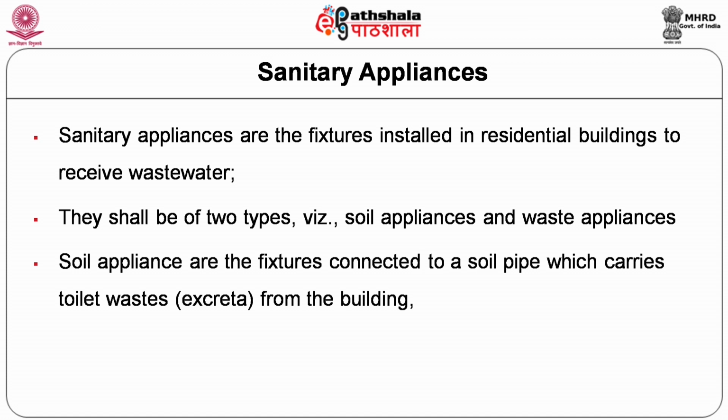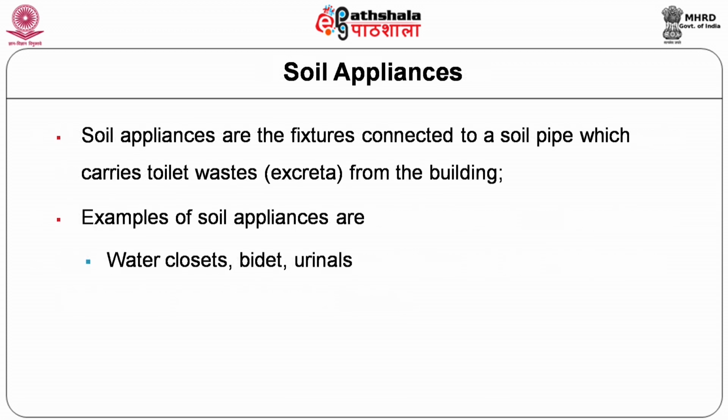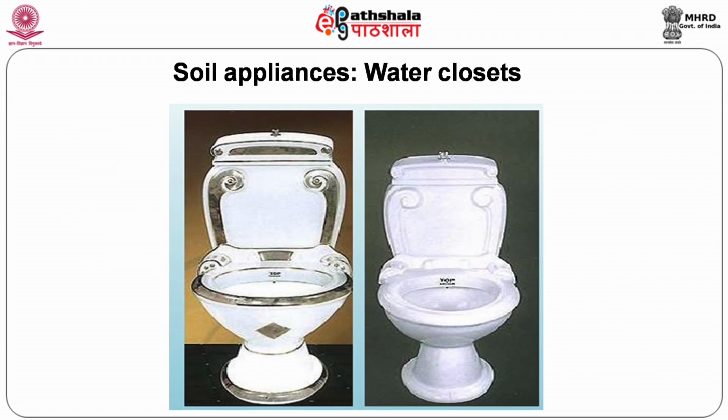They are of two types, namely the soil appliances and the waste appliances. Soil appliances are the fixtures connected to a soil pipe. The soil pipe generally collects the waste from toilet fixtures, water closets. Soil appliances are the fixtures connected to a soil pipe which carries the toilet waste, the excreta, from the building. The examples of the soil appliances are the water closet, the bidet, urinals, and so on.